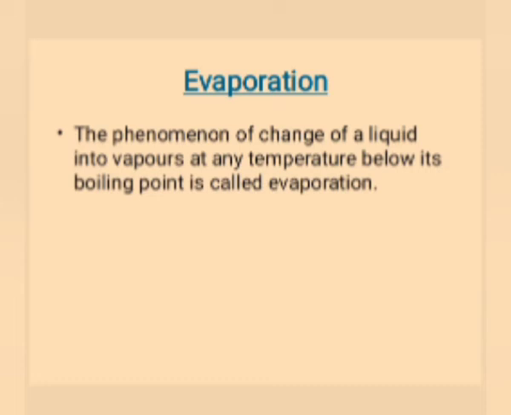Evaporation: the phenomenon of change of a liquid into vapor at any temperature below its boiling point is called evaporation. Let us see the factors affecting evaporation.